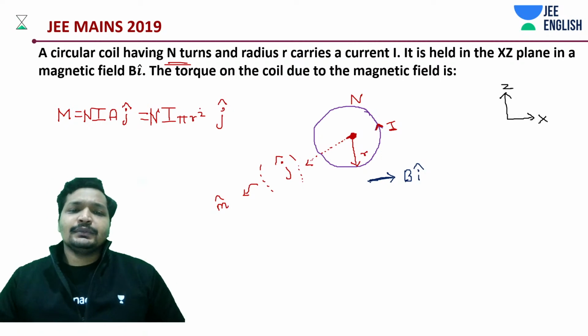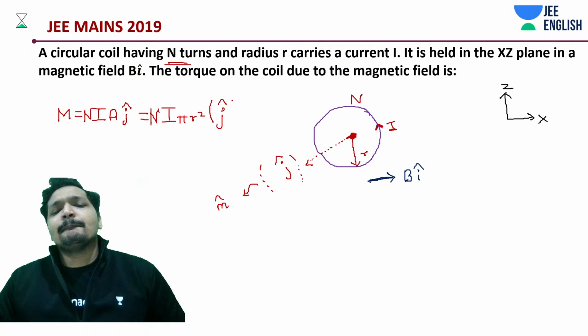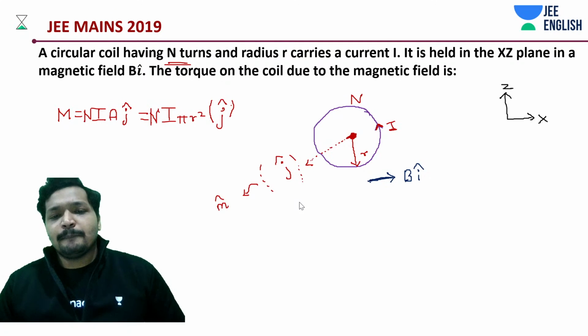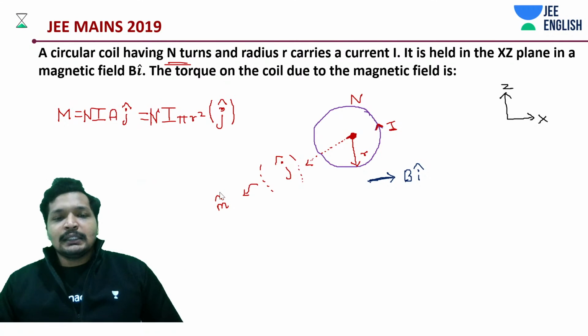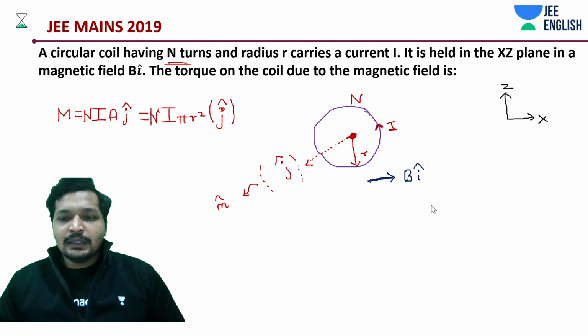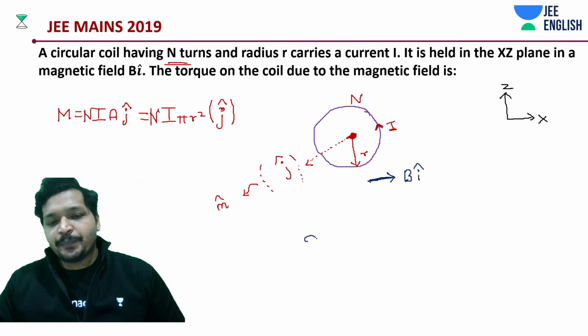Next. The next thing we know is very simple. It is torque.